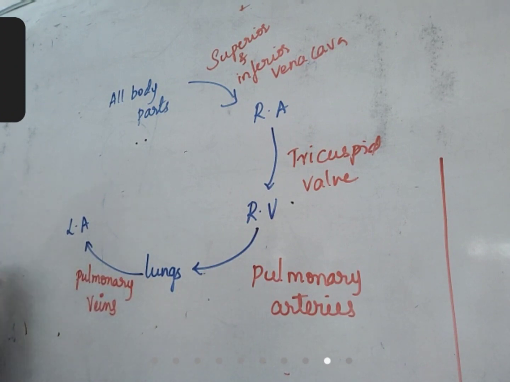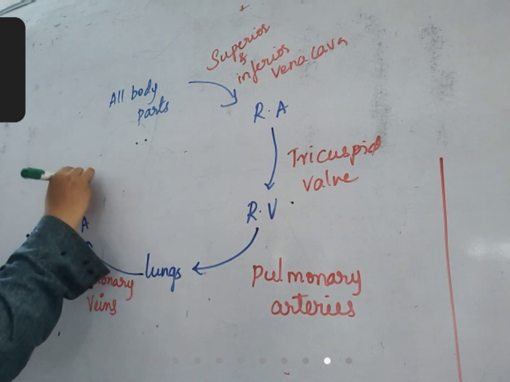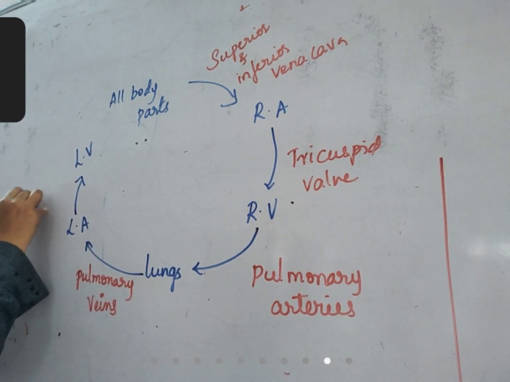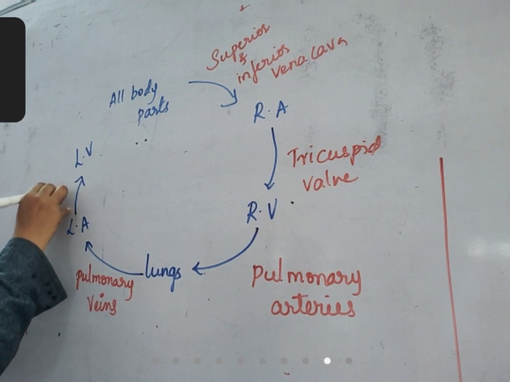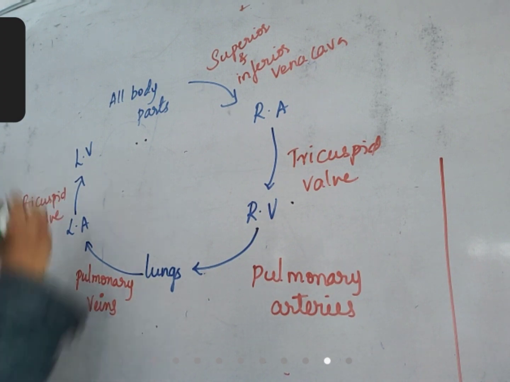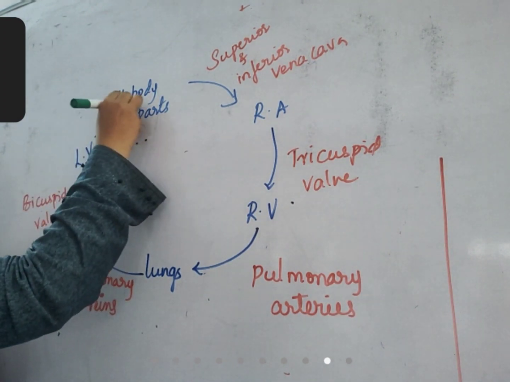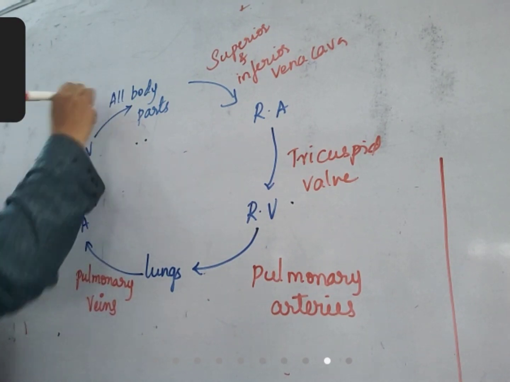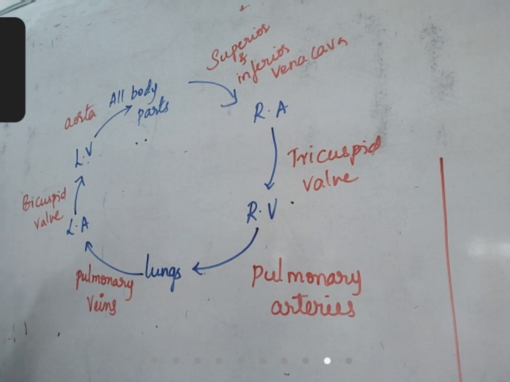From left auricle to left ventricle through the bicuspid valve. From left ventricle to all parts of the body through the aorta. So very simple. This you need to fix in mind. That's all. There is no alternative. You should fix this in mind.